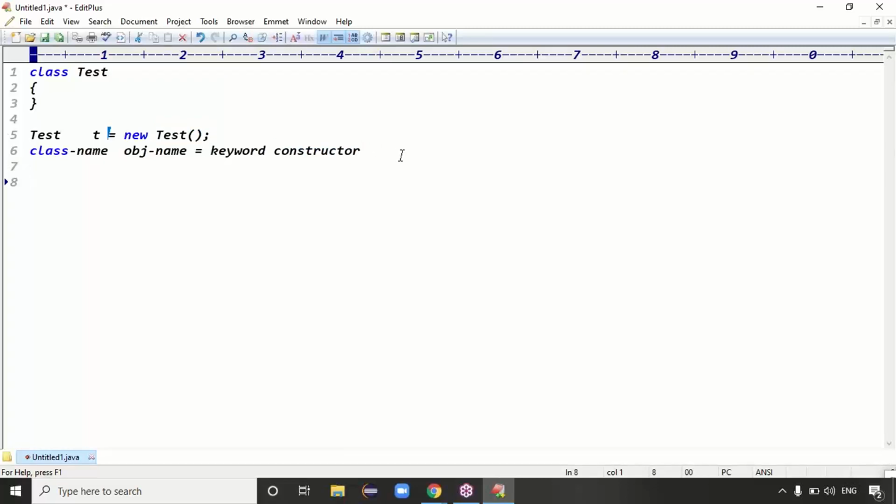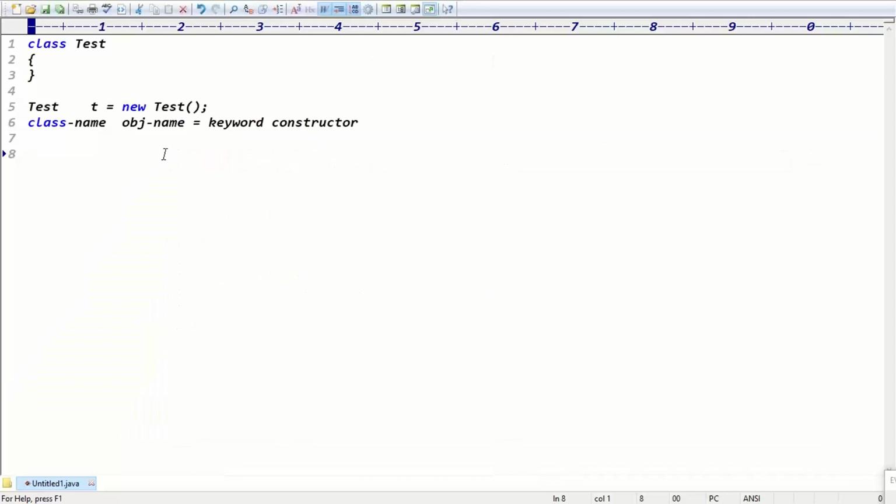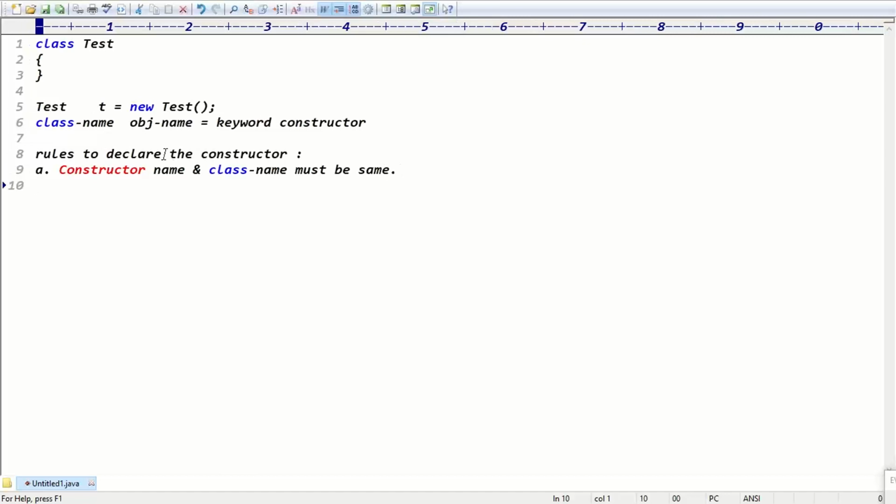Sir, we know the method syntax. What are the rules to declare the constructor? Guys, first of all, check the syntax of the constructor. Rule one: the method name can be anything, you can take any method name, but the constructor name and the class name must be the same.